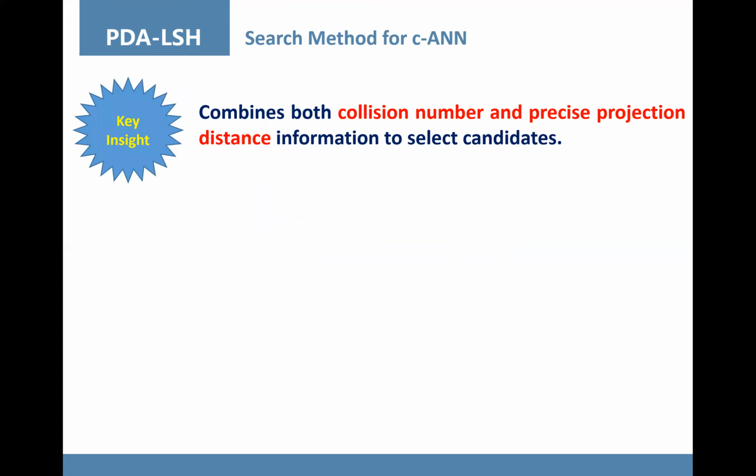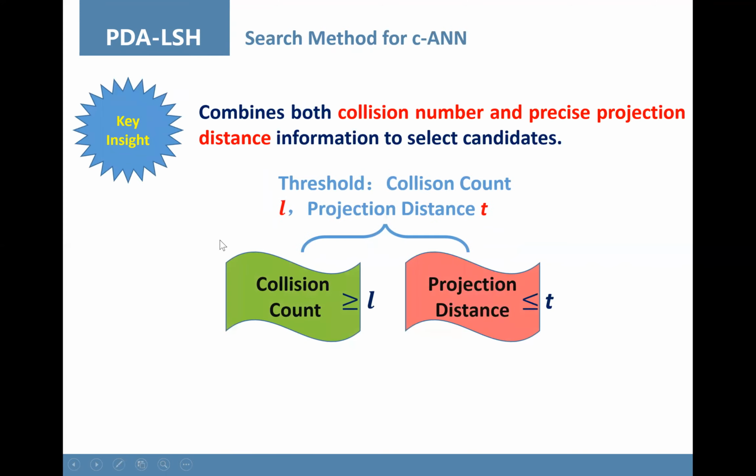Our search method combines both collision number and precise projection distance to select candidates. Given pre-specified thresholds, if a data object collides with a query object in at least L functions, and the square sum of the projection distances is at most t, that is a good candidate.